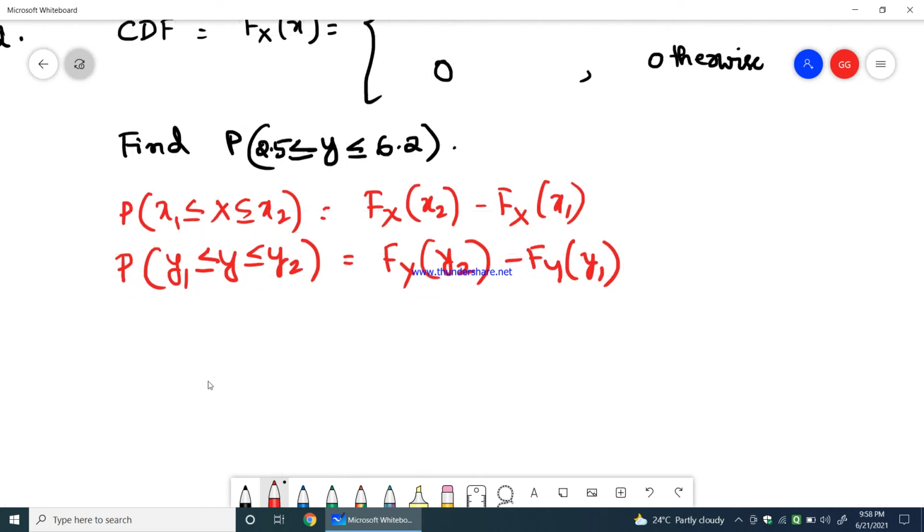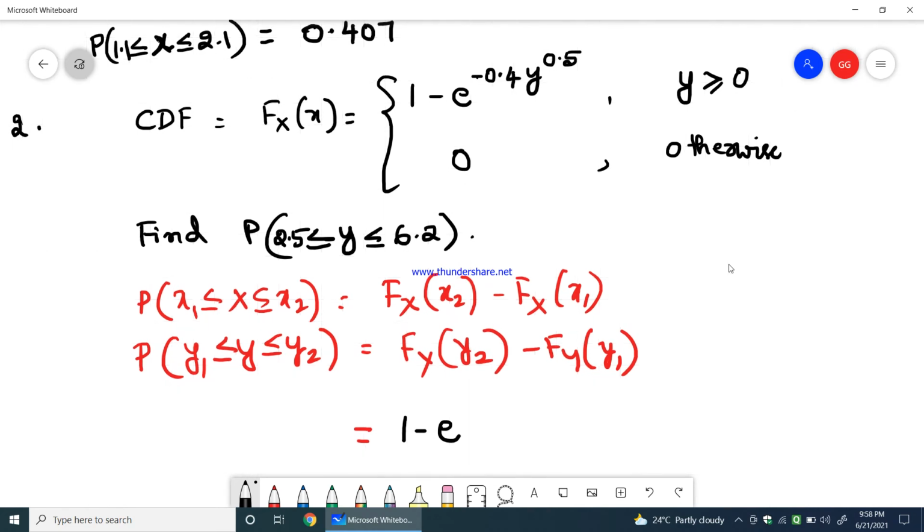So what is Fy of y2? 1 minus e power minus 0.4 into y to the power of 0.5.